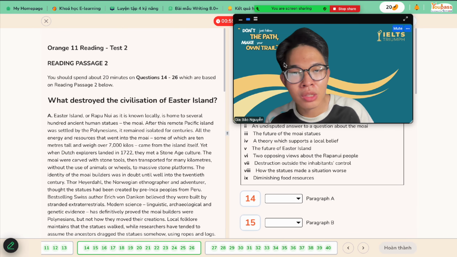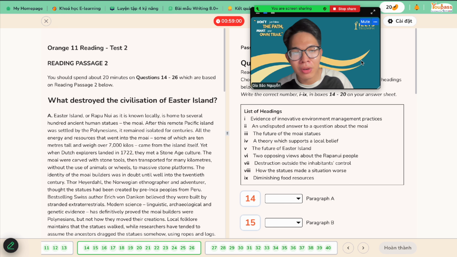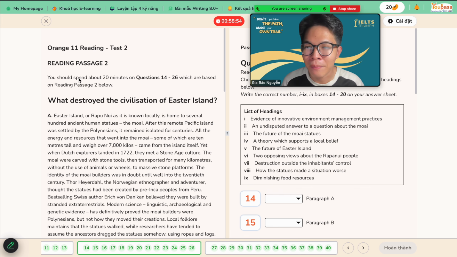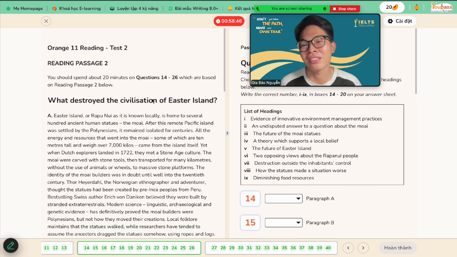Alright, I want to change the mood, I want something different, that's why I'm going to talk in English for today's passage number 2. What destroyed the civilization of Easter Island? For me personally, I think this one is kind of tough, and it can be even tougher for all of us to tackle it in English. But anyways, I want to challenge myself and try to do something new. Right, let's go for it.